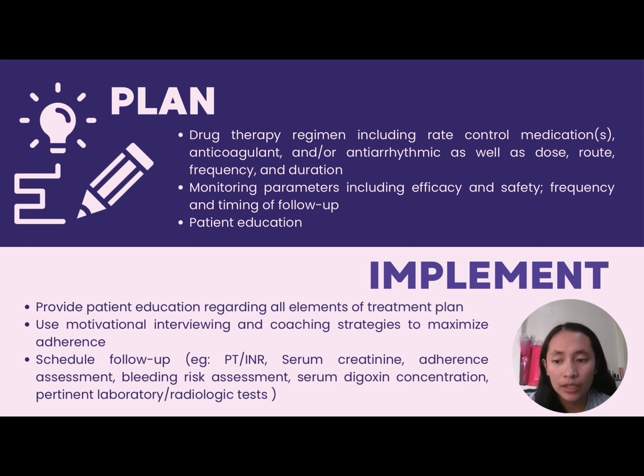And the fourth step is the implement. First here is we should provide patient education regarding all elements of the treatment plan. Next is the use of motivational interviewing and coaching strategies to maximize adherence. And lastly is the scheduling of follow-up and also adherence assessment, bleeding risk assessment, serum digoxin concentration levels, and pertinent laboratory or radiologic tests.